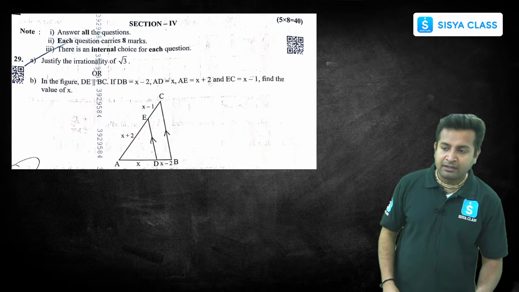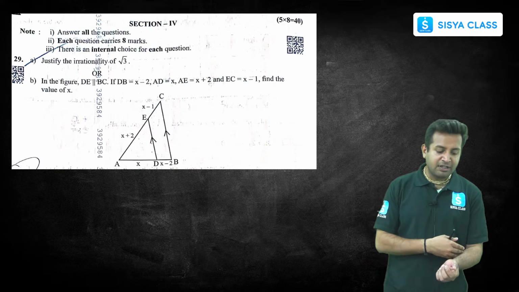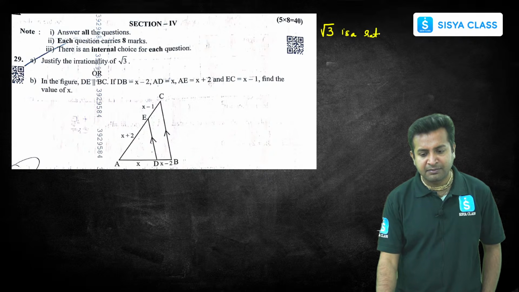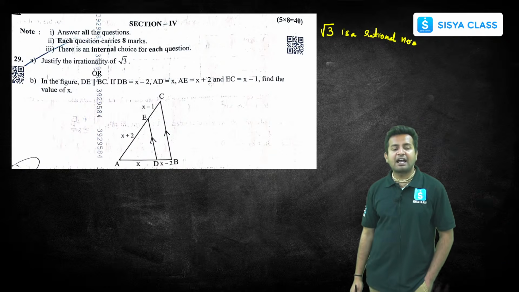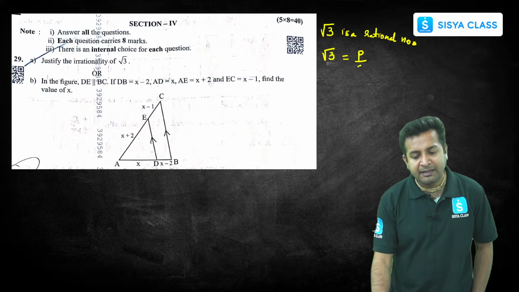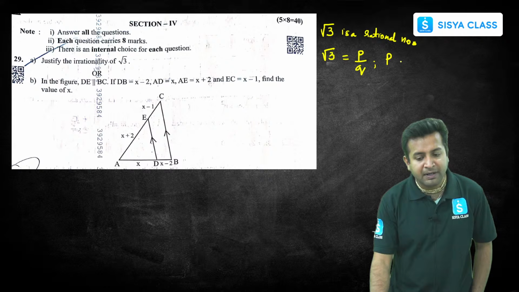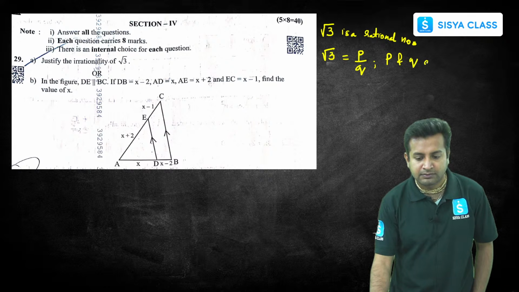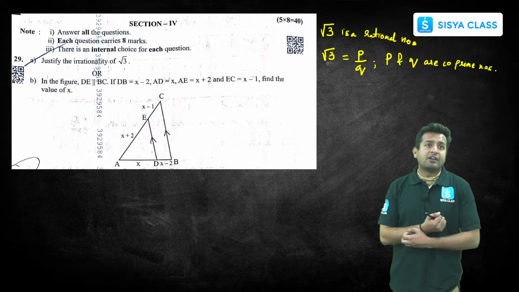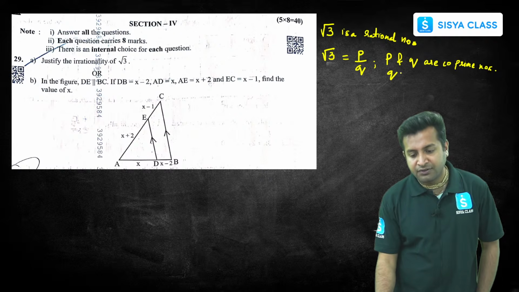So what is the thing that we have to do? First of all, we'll assume that root 3 is a rational number. If root 3 is a rational number, then root 3 can be written in the form of p by q, where p and q are co-prime numbers, and q should not be equal to 0.